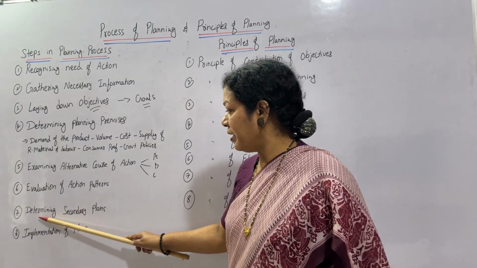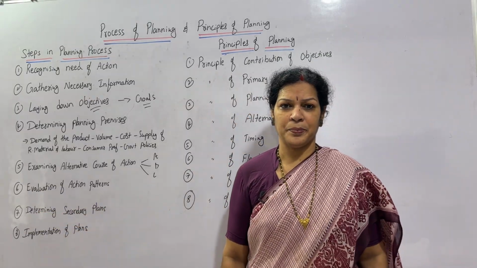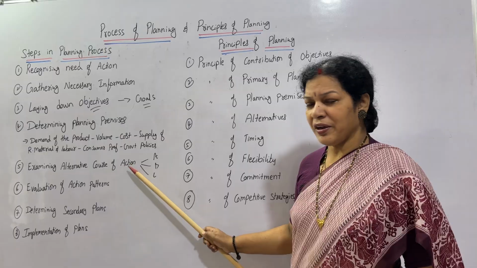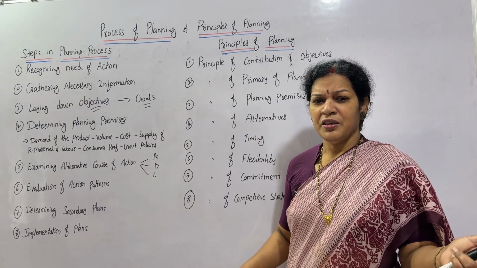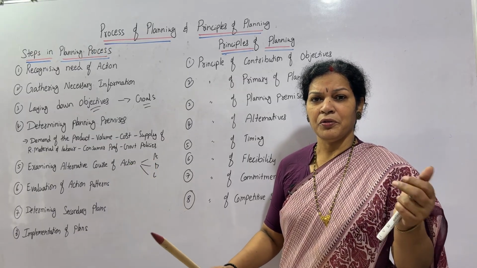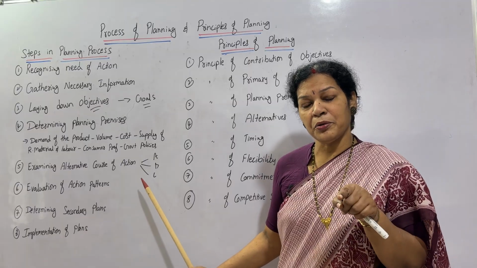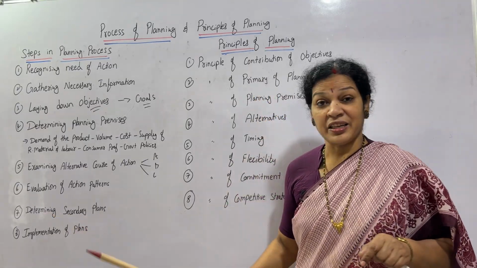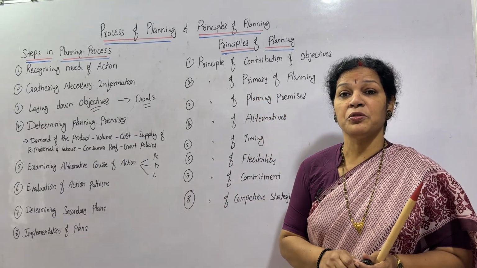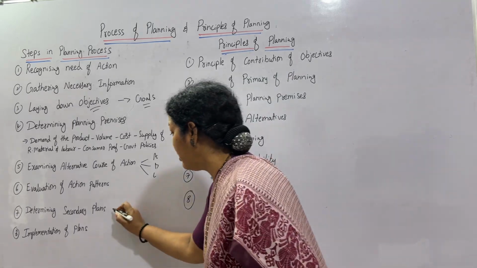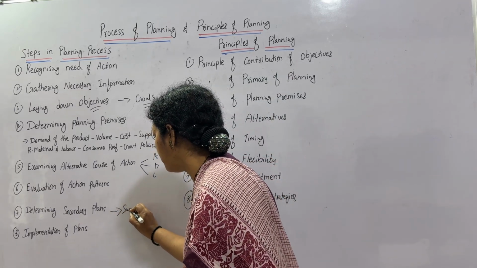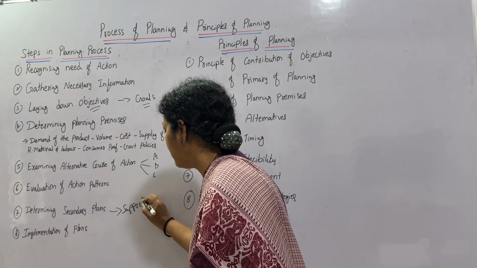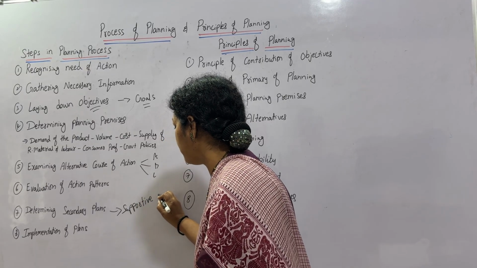Then after that, determining secondary plans. Here, alternative course of action means if A is not going to work out, B; if B is not going to work out, C. That is alternative course of action. Now, determining secondary plans. Secondary plans are nothing but supportive plans.